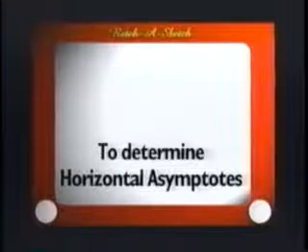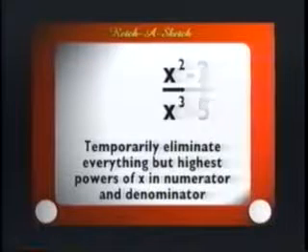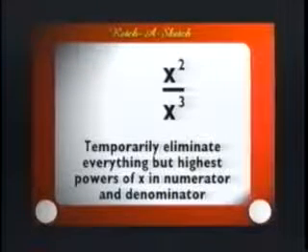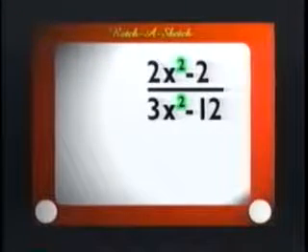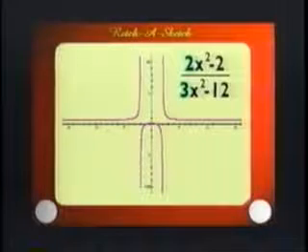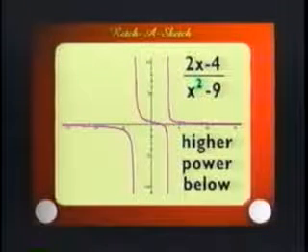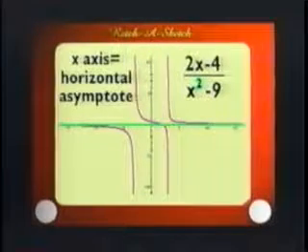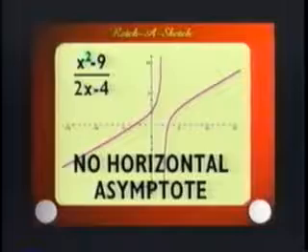Relax, Radical 49. To determine if there are any horizontal asymptotes for a rational function, put the equation into its standard form, then temporarily eliminate everything but the highest power of x in the numerator and denominator. If those powers are the same, as in the example where there were x squareds in both the top and bottom, there will be a horizontal asymptote, and you can find it by dividing coefficients. If there is a higher power below in the denominator, the x-axis itself will be the horizontal asymptote. And if there is a higher power in the numerator, there will not be any horizontal asymptote.